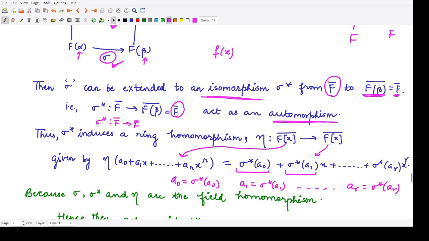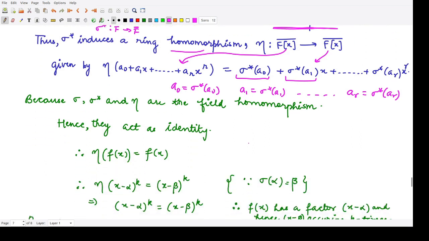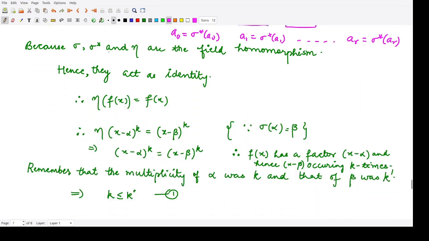This acts as a homomorphism, and it preserves the structure for this mapping eta. Now because all of the three mappings, sigma, sigma star and eta, are field homomorphisms (the first two being isomorphisms are homomorphisms, and the third one is a field homomorphism), they will act as identity. So if they act as identity, I can write eta of f(x) to be f(x) only, because it acts as identity.